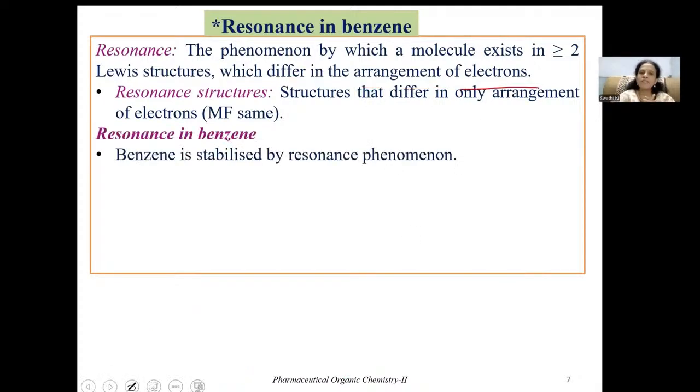It is because of this delocalization of electrons, or resonance phenomenon, that the benzene molecule is highly stable when compared with unsaturated compounds. Unsaturated compounds also consist of double bonds, and the benzene structure also consists of double bonds. But yet benzene is more stable when compared with unsaturated compounds. It is because of this resonance phenomenon.